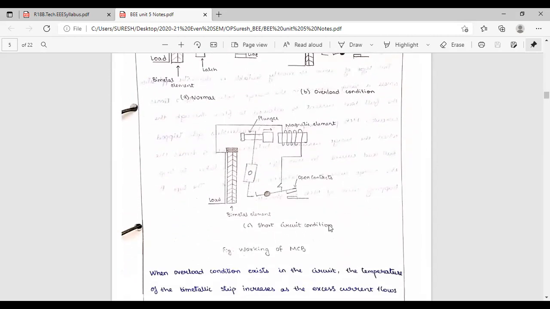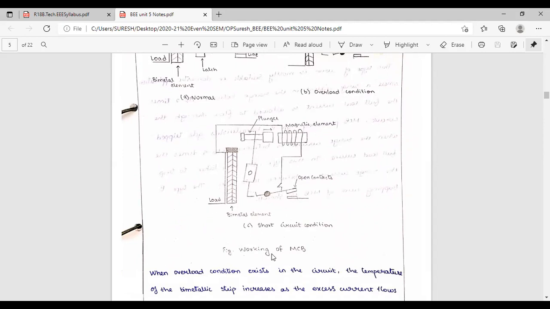In short circuit condition, what is the effect? Thermal or magnetic? Magnetic.